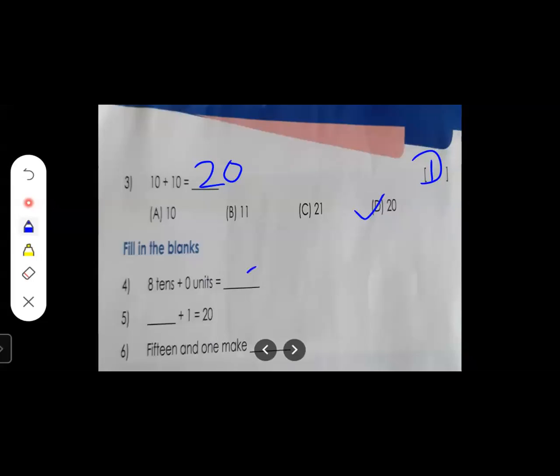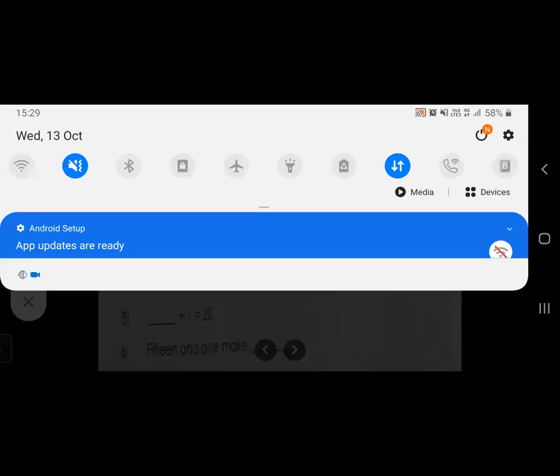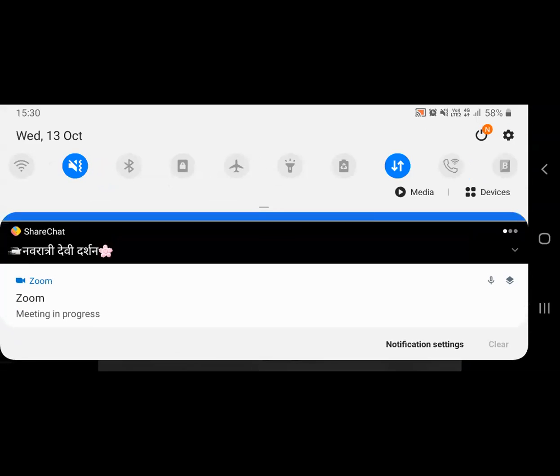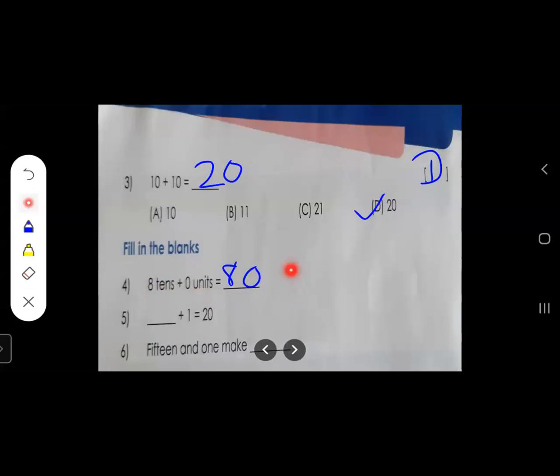So in unit place I am writing 0 and in tens place which number is given? 8. So I am writing 8 in tens place. So students, the answer is 8 tens plus 0 unit is equal to 80.